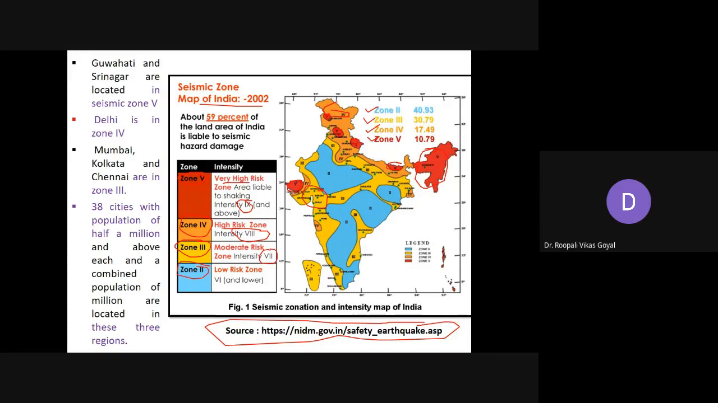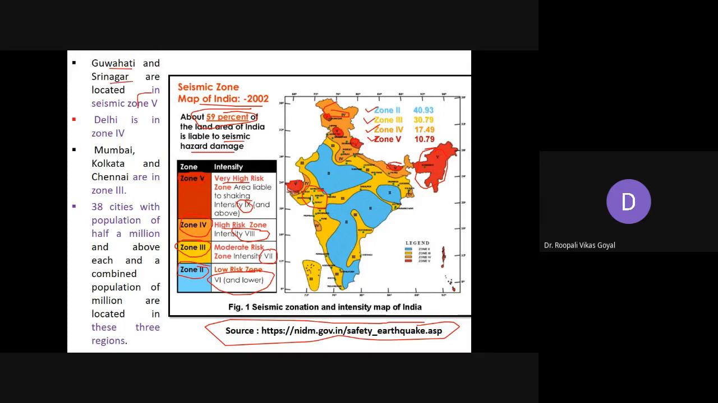So here the intensity may be around 6 and lower. This particular seismic zonation indicates that about 59% of the land area of India is liable to seismic hazard damage. Due to that, it becomes very essential that, in particular, those areas at high risk or very high risk should be constructed to be earthquake proof. It is seen from this seismic zonation that Guwahati and Srinagar